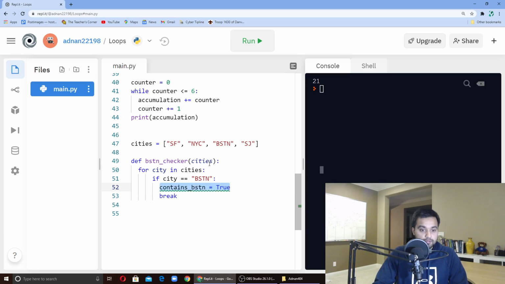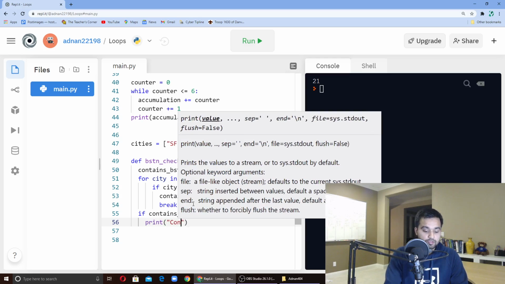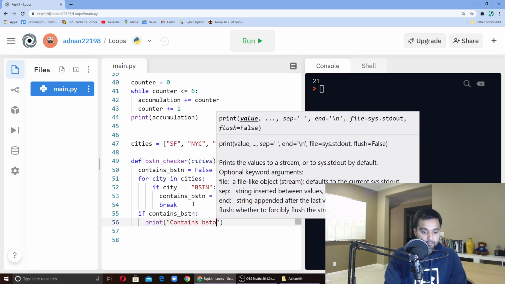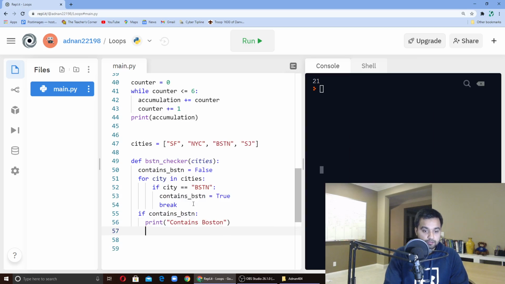And then let's copy this, put it ahead, put false. And then we're good. So now when we say if contains BSTN, right, then we can print contains Boston, else print does not contain Boston.